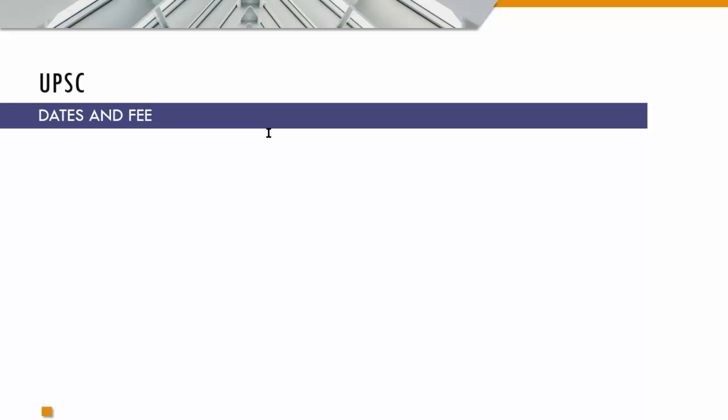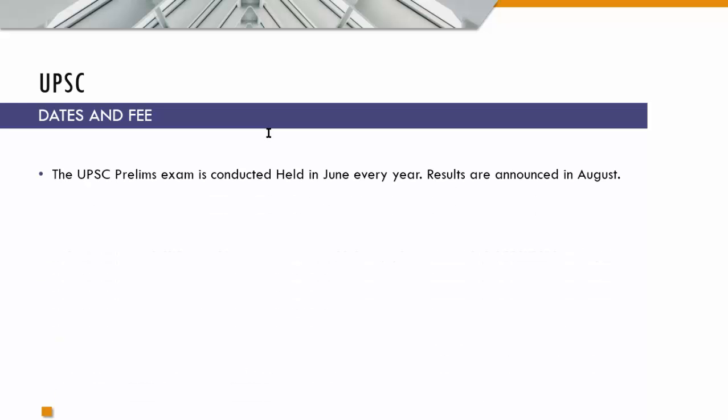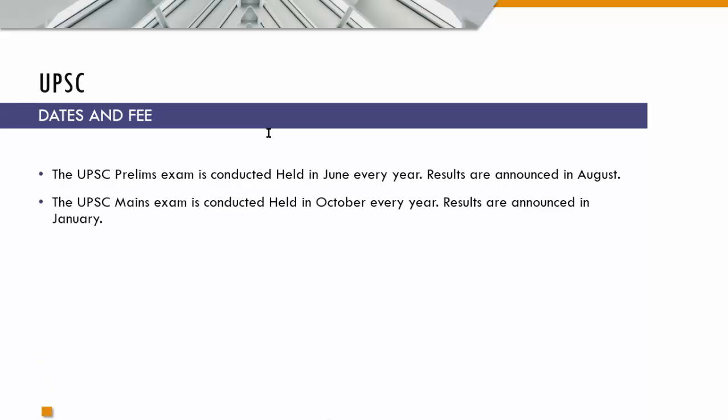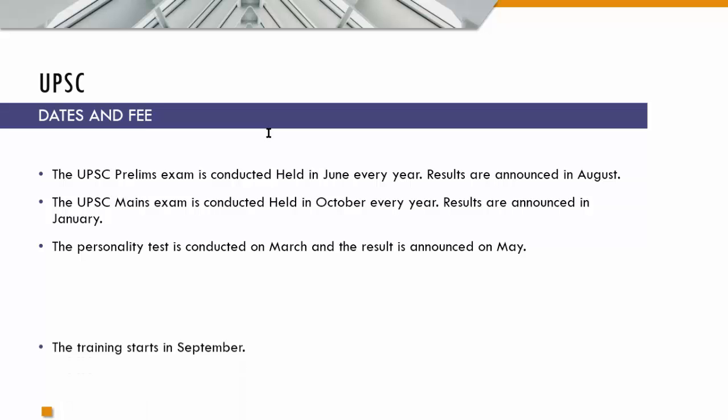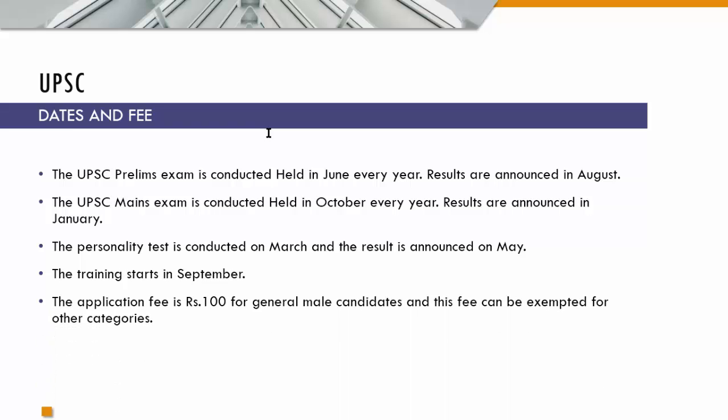The UPSC prelims exam is conducted in June every year. The results are announced in August. The UPSC mains exam is conducted in October and the results are announced in January. The personality test is conducted in March and the result is announced in May. The training for the selected candidates starts in September. The application fee is ₹100 for general male candidates and this fee can be exempted for other categories.